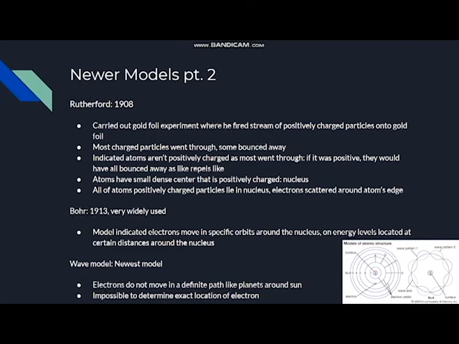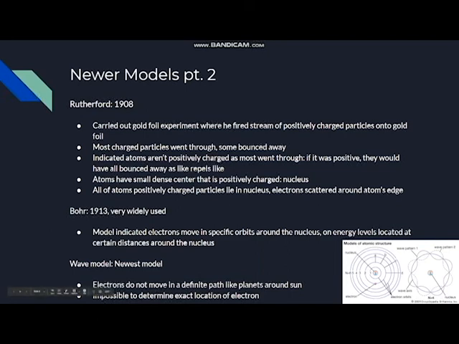In 1913, Niels Bohr created another model, just updated on the Rutherford, and this indicated that electrons move in specific orbits around the nucleus, on energy levels that are located at certain distances around the nucleus. This is what you can see here, where orbits are located at exact places, and electrons are going to be located within this orbit.